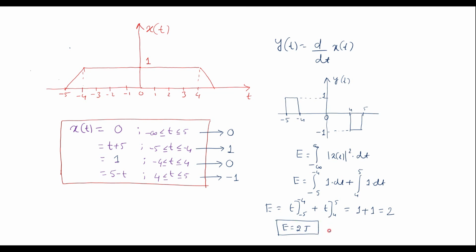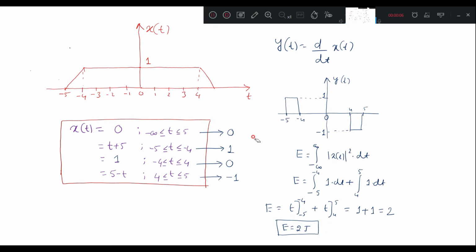This is the required solution for the given problem. These are d by dt of x of t values, that is 0, 1, 0, minus 1.